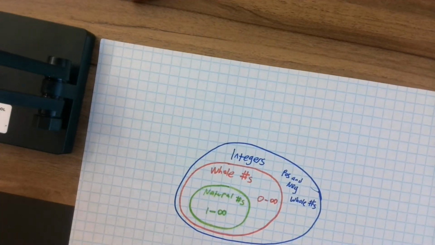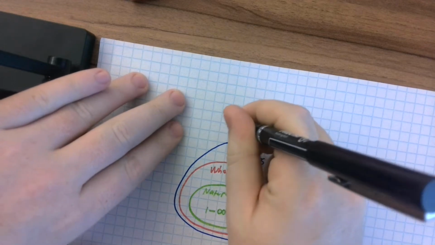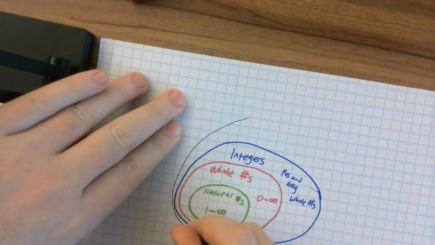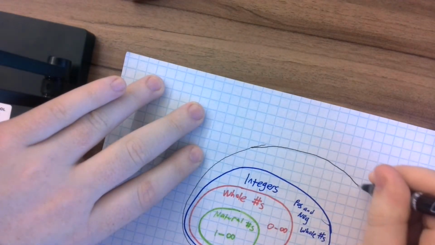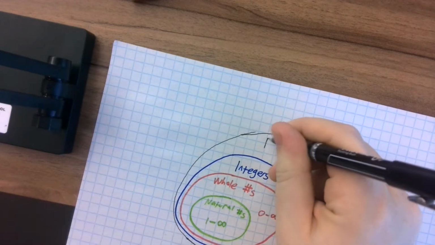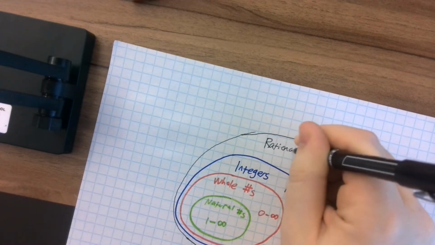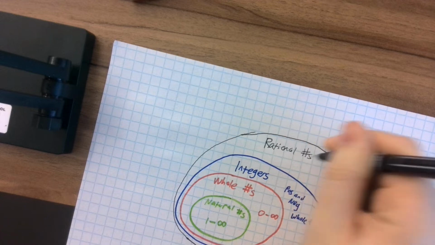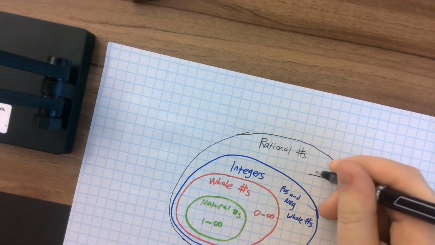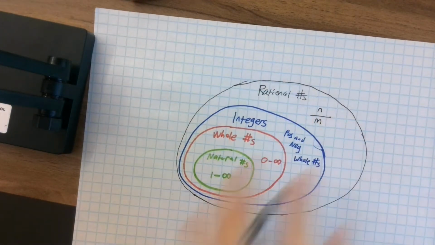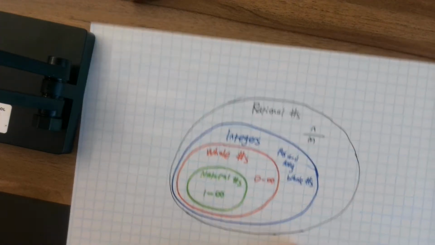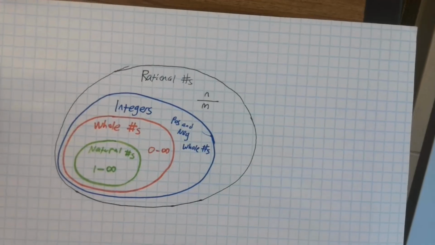Well, this is a problem. Rational numbers are the next step up from the integers because it includes all your fractions, right? But irrational numbers would not be in this bubble. Once again, our rational numbers, or our fractions, we'll say n over m, these are different than the irrationals, which cannot be expressed as fractions.